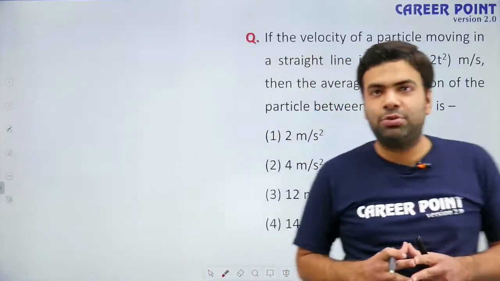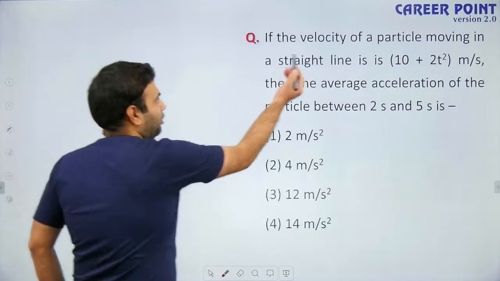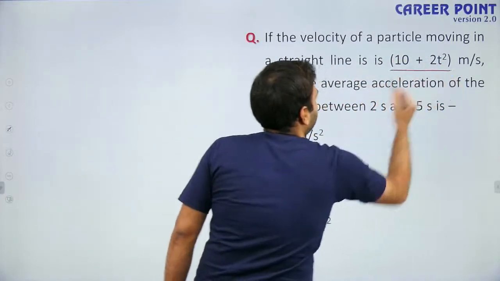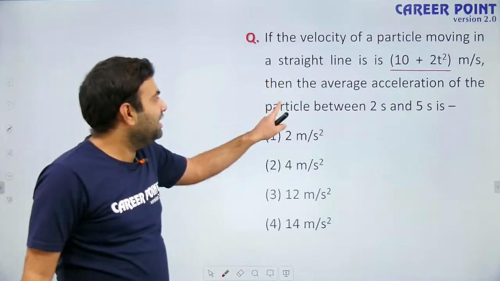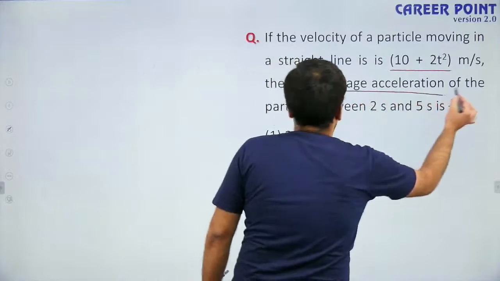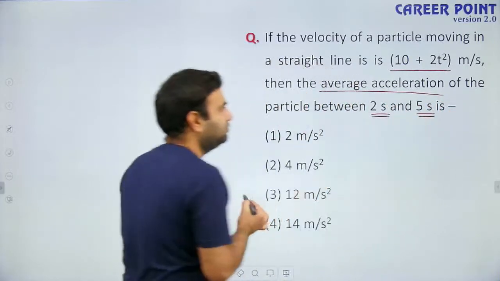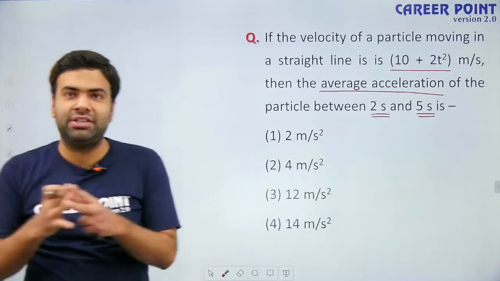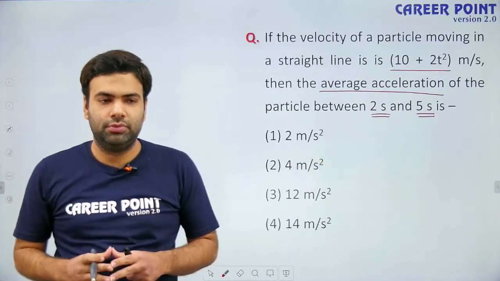Now, next question, and this is for you. If the velocity of a particle moving in a straight line is 10 plus 2t square meter per second, then what is the average acceleration of the particle between 2 seconds and 5 seconds? If you know the difference between average acceleration and instantaneous acceleration, then you will be able to solve this question. Try to solve it.